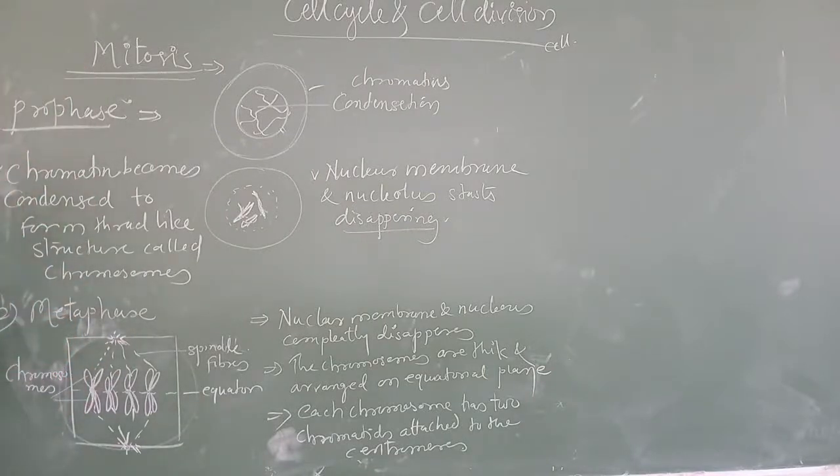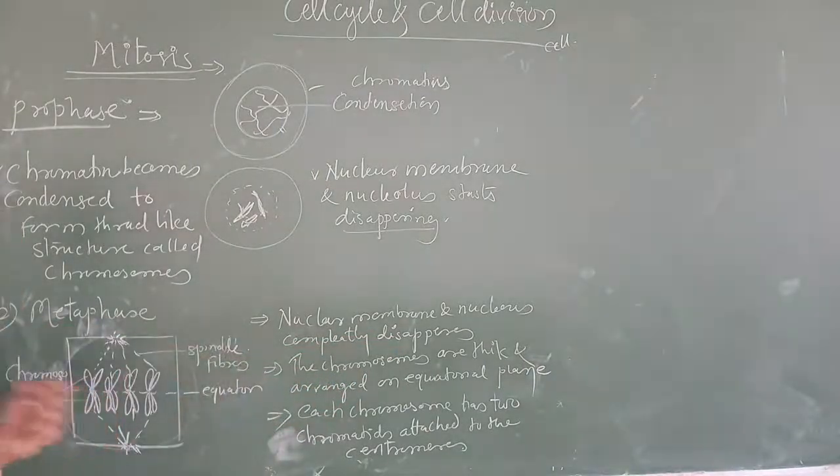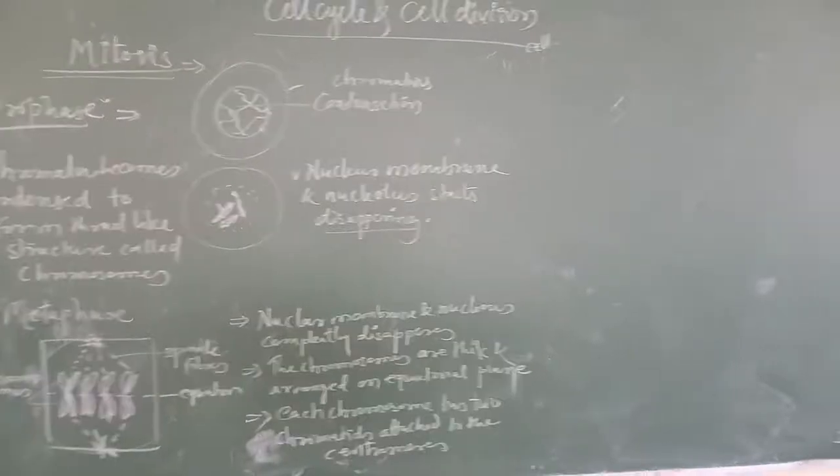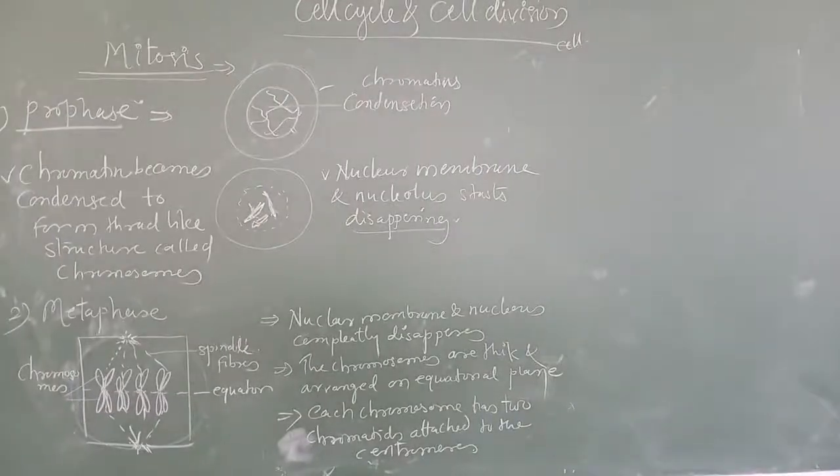So you are going to remember here, in a metaphase stage, the nuclear membrane and nucleolus completely disappear. The chromosomes are thickened and they come and arrange on the equator with the help of spindle fibers. This is very important. This is the significant characteristic of the metaphase stage, in which the chromosomes are attached on the equatorial plane. Now we are going to study the next phase, that is anaphase.